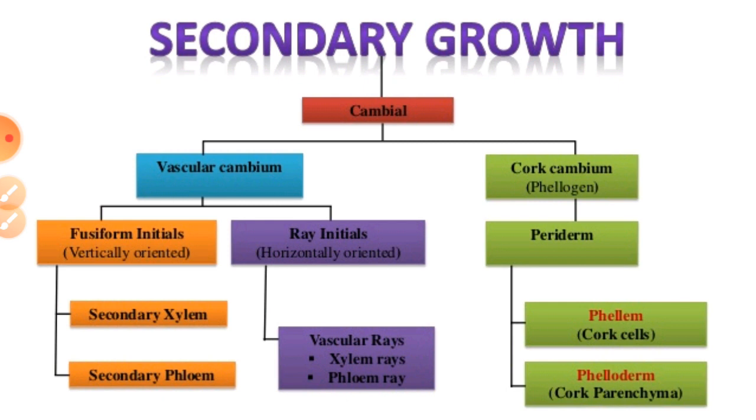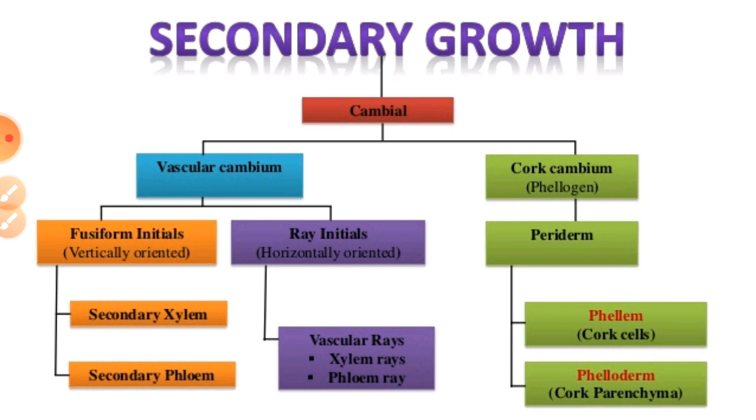Especially the vascular cambium is again divided into two different types, that is fusiform initials and ray initials. These fusiform initials change into the secondary xylem and the secondary phloem, but the ray initials are helpful for the vascular rays, which are the xylem rays and the phloem rays.